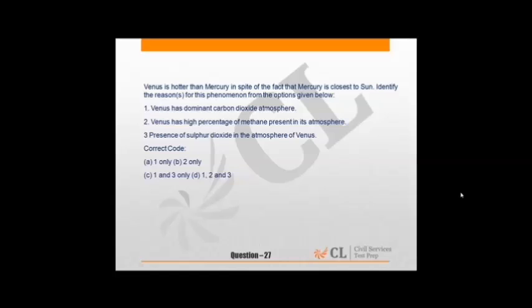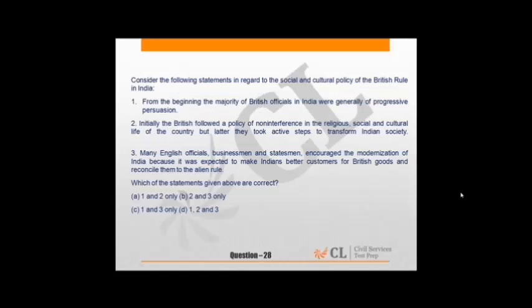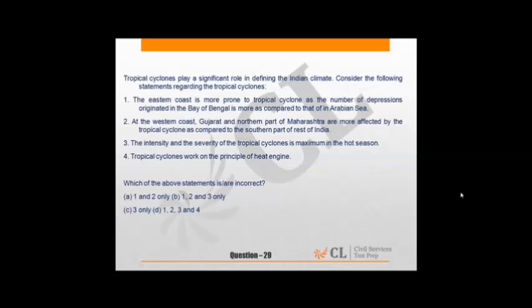Then question 27 is about the planet system. 28 is again about British rule in India, socio-cultural policy. Then 29 is about tropical cyclones and their role in the Indian climate. So this is also a conceptual question which can be easily attempted if you are thorough with the NCERT books.